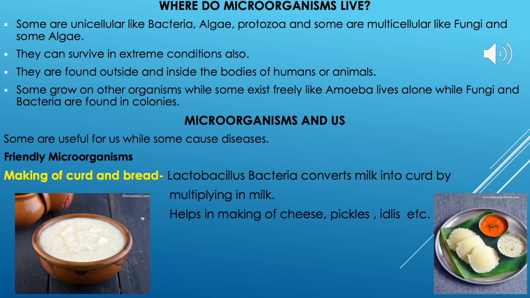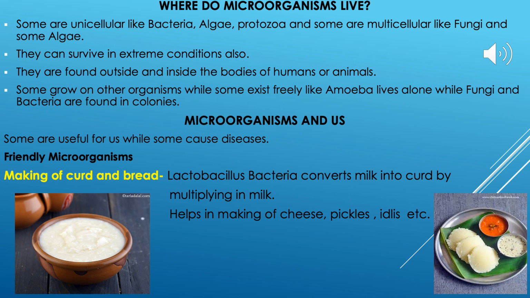Some microorganisms are unicellular, while some are multicellular. Unicellular, you know, amoeba is unicellular, and the multicellular microorganisms are fungi and some algae. I have already told you they can survive in extreme conditions like bacteria. They are found outside the human body or the animal's body, or sometimes inside the human body or the animal body.